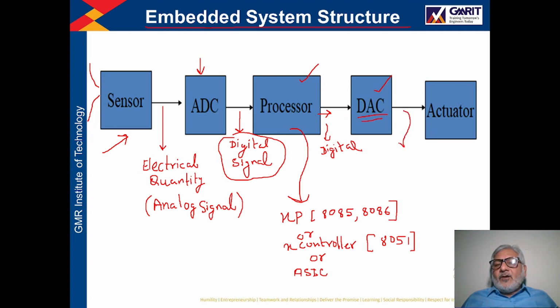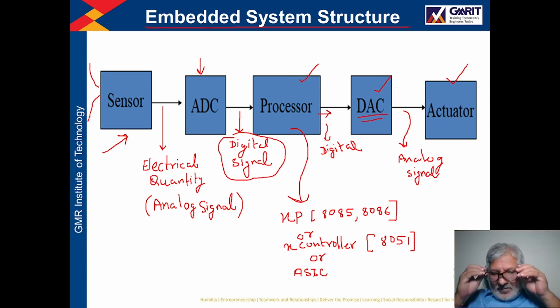The digital to analog converter converts this digital signal back into an analog signal, and this analog signal is used to operate actuators like a motor, right? So this is basically the full structure of an embedded system.